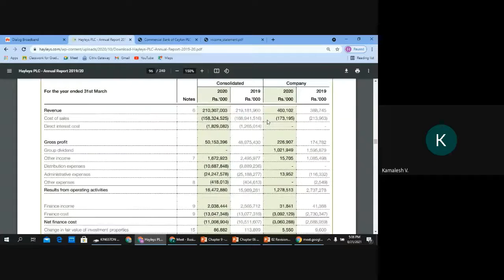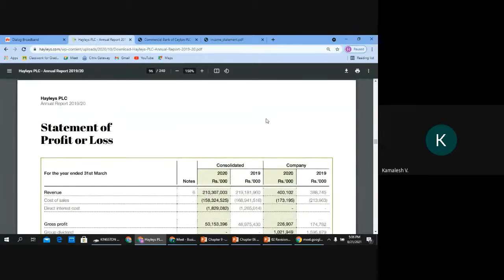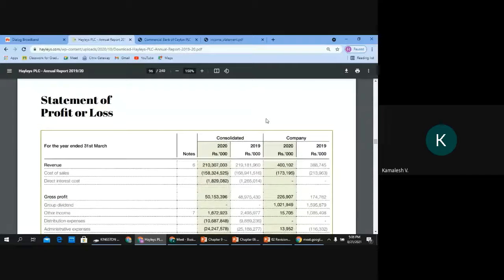Now look, this is their statement of profit or loss. They call it the statement of profit or loss, right? What else can you see?